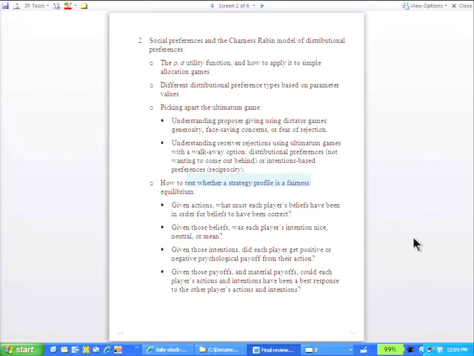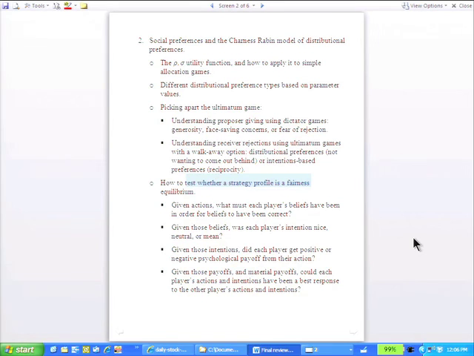A strategy profile is opera, right? A strategy profile means what were the actions of both players, okay? And that defines a cell in a matrix, or it defines an endpoint in a game tree, okay? And so a strategy profile is a Nash equilibrium if it's a mutual best response on payoffs. It's a fairness equilibrium if it's a Nash equilibrium on material and psychological payoffs where beliefs about intentions are correct.